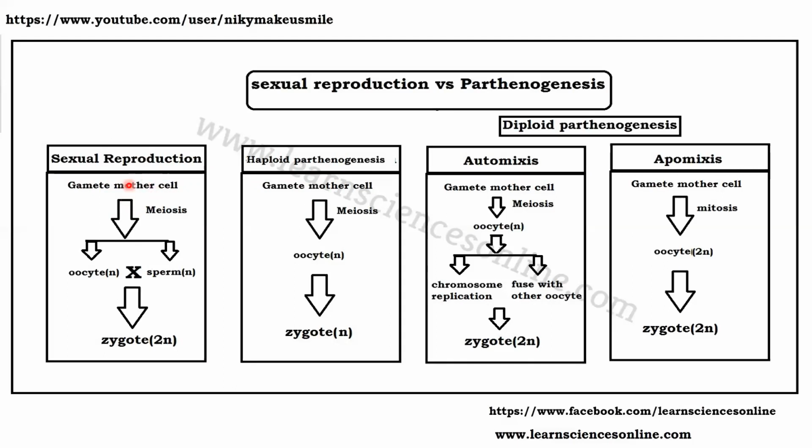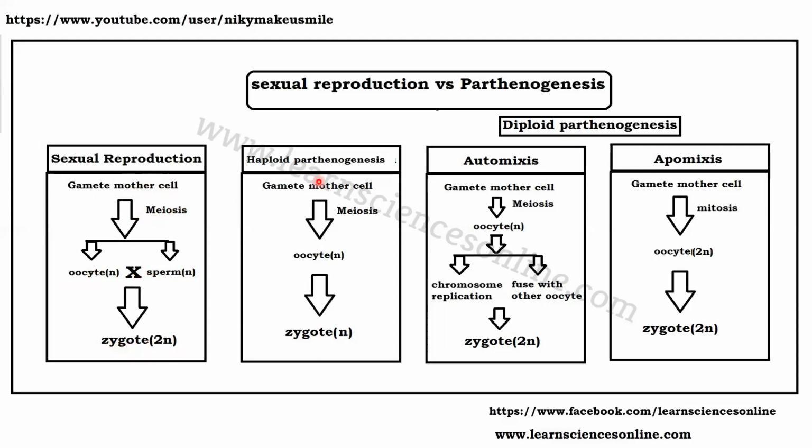In sexual reproduction, gamete mother cells are there: oocyte mother cell and spermatocyte mother cell. These mother cells undergo meiosis. As a result, oocyte and sperm form, and when they fertilize, they form a zygote. This zygote is diploid in nature, and this ultimately develops into a diploid organism.